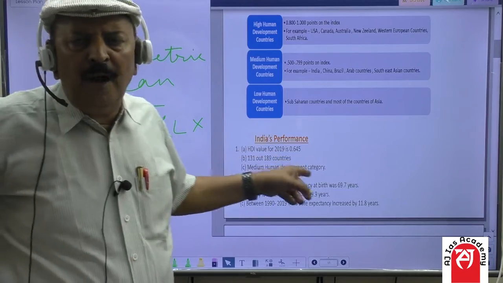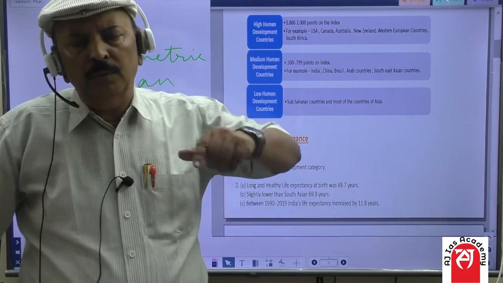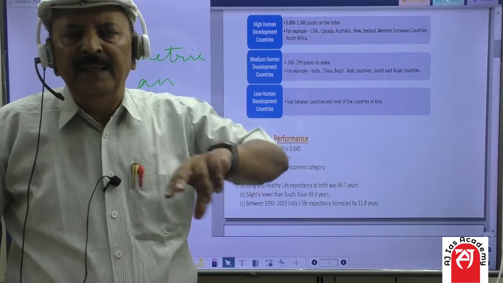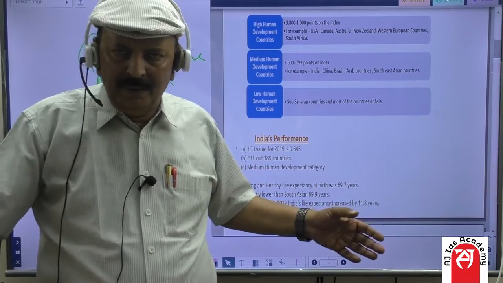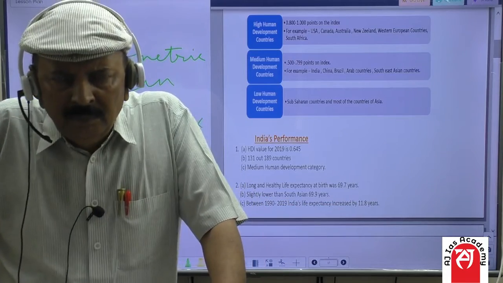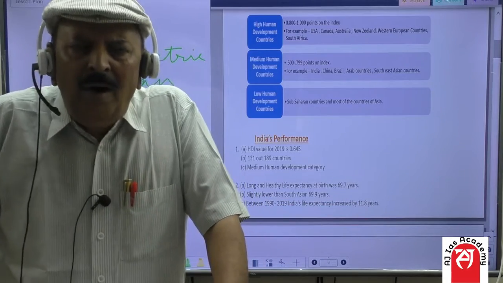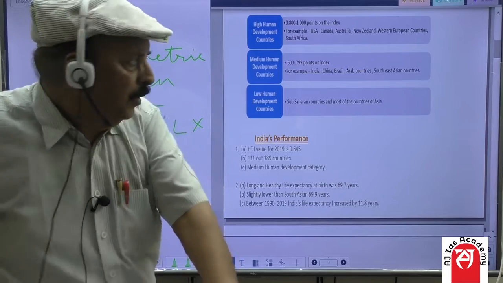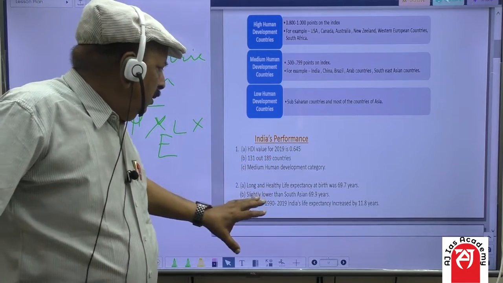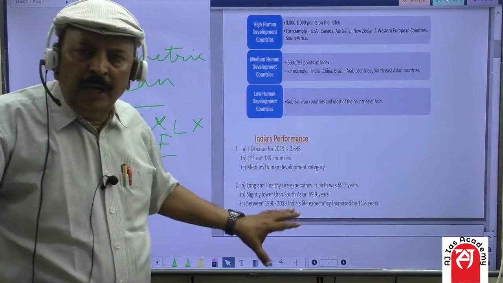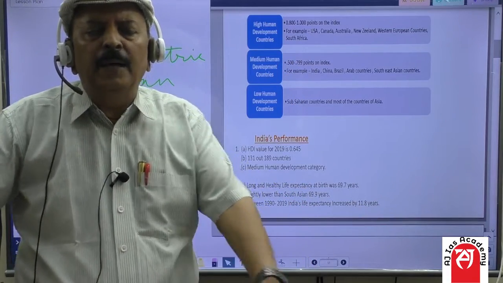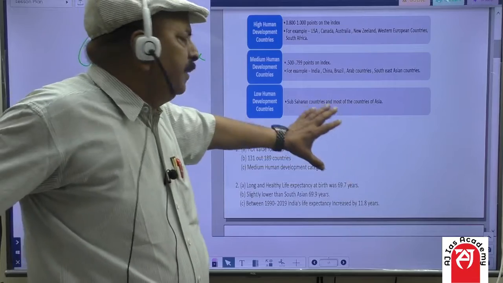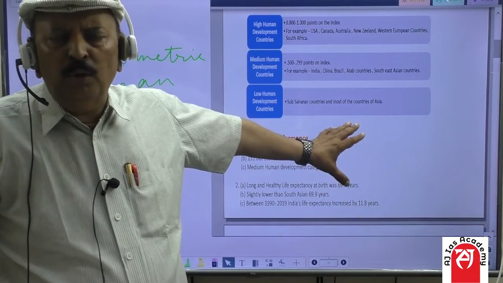Earlier its position was 129. So India slipped 2 ranks in 2 years because of the pandemic or maybe another factor. Now you understand my point. But as of now, the ranking of China is 85 in 2019.